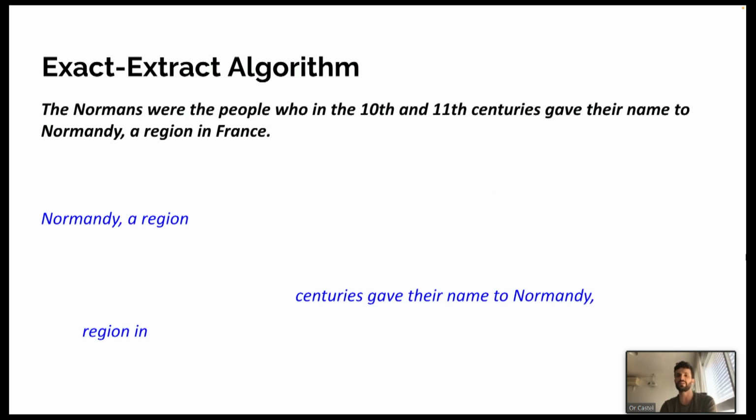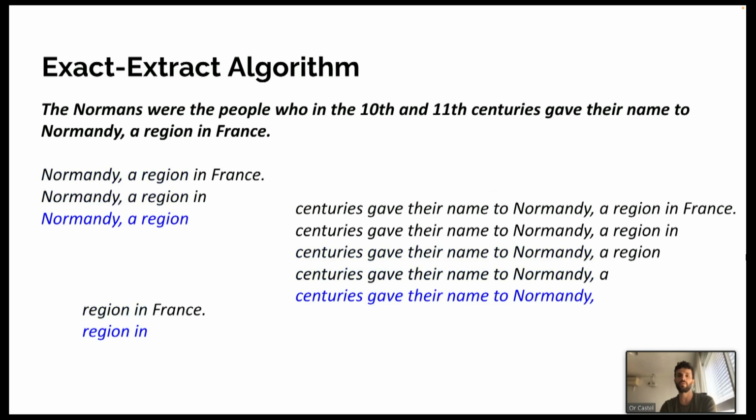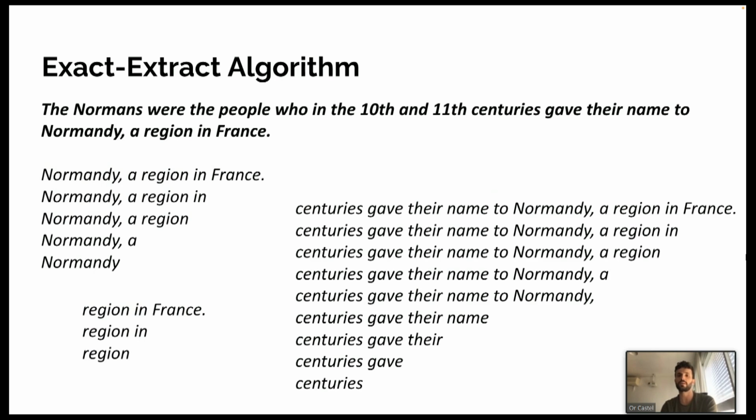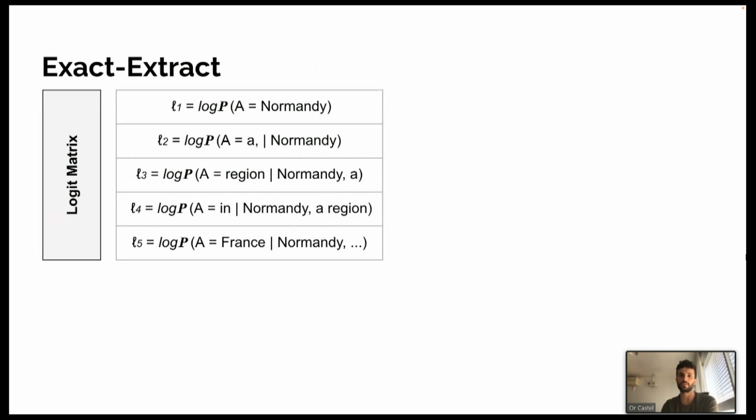First, we know that given the passage, there are multiple spans in it. Take these three, for example. For each, we would like to calculate the probability of it being the answer. Now, know that each span is, in practice, a prefix of some suffix of the passage. That's a suffix, that's a suffix, and that's a suffix too. So Exact Extract simply calculates the probability of every suffix of the passage being an answer, and in the process gets the probability of each of its prefixes with no added space complexity.